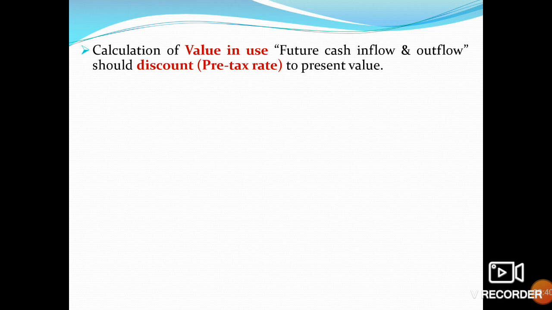Calculation of value in use. Future cash inflow and outflow should be discounted, and a pre-tax rate should be used to get the present value. Means whatever cash inflow and outflow occur during use of the asset should be discounted to present value, means future cash flow should be discounted to present value. And which rate, which discount rate do we have to use? Pre-tax rate we have to use.